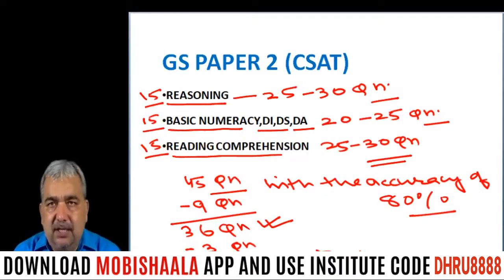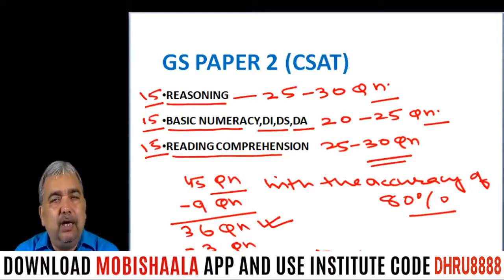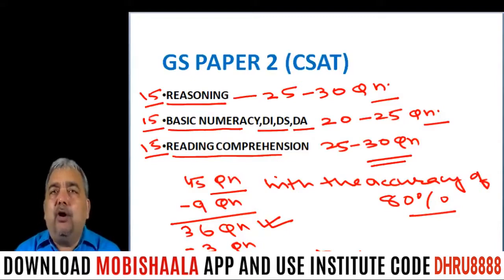So the best strategy is to attempt 15 questions each from the three areas. It means you have attempted 45 questions with an accuracy of 80%, and so in net you have attempted 33 questions, and that is the safe area. When you are on the safer side, you are not on the borderline.